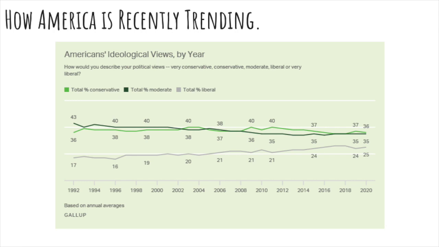Here's a graph showing how America is recently trending in terms of its ideological views. If you pause and take a look, one thing that you'll note is that most Americans actually consider themselves center or center-right. We are actually a center-right country. More Americans would actually identify themselves as slightly conservative as opposed to slightly liberal.